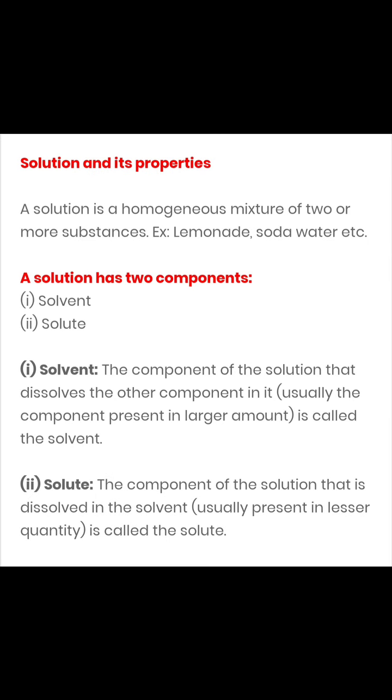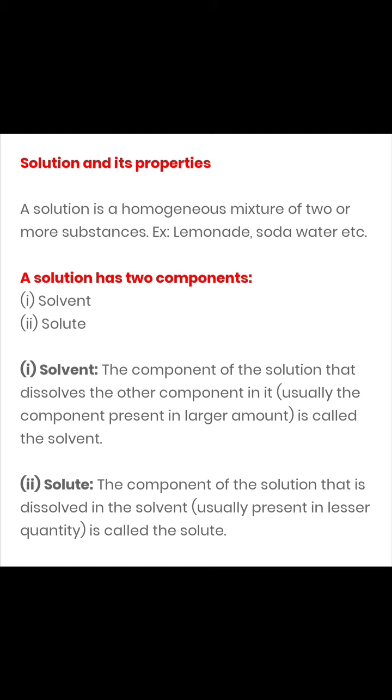Now we'll be talking about our first kind of mixture, that is solution, and its properties. Children, please see here, a solution's another name is true solution. And this is an example of a homogeneous mixture, which means the composition of this kind of mixture is the same throughout.